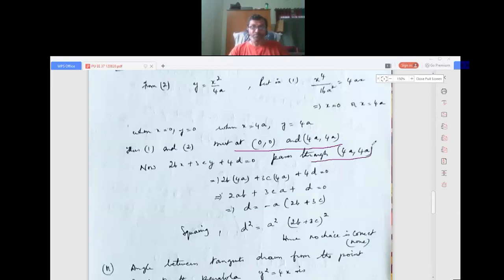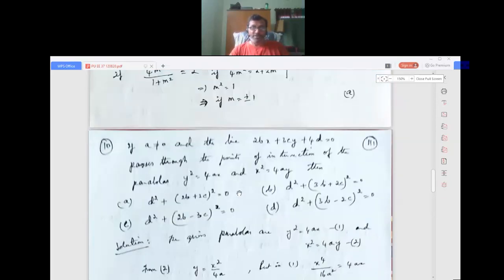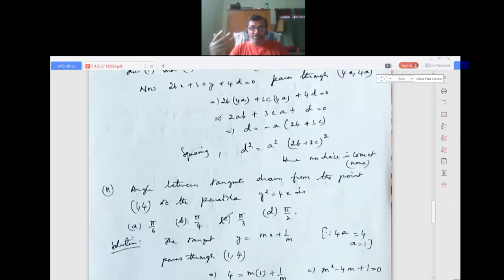So substitute x as 4a and y as 4a, because any line passes through a point means the point is on the line, so it satisfies the equation. When you substitute the x and y values, the left hand side should be equal to the right hand side. So we get 2ab plus 3ca plus d equals 0. So we get d equals minus a times the common factor, and squaring both sides. But we see here none of the choices hold good. This is a particular problem where none of the choices hold good. There might be some mistake in the four answers. If you students can get the same answer, you can try. I have solved it and tried also, I got the same answer.